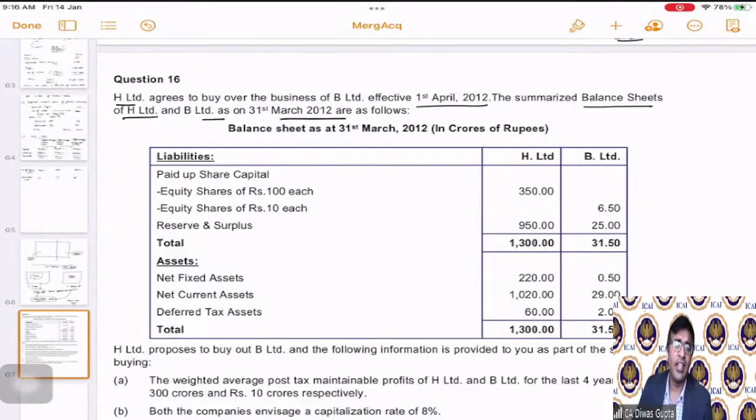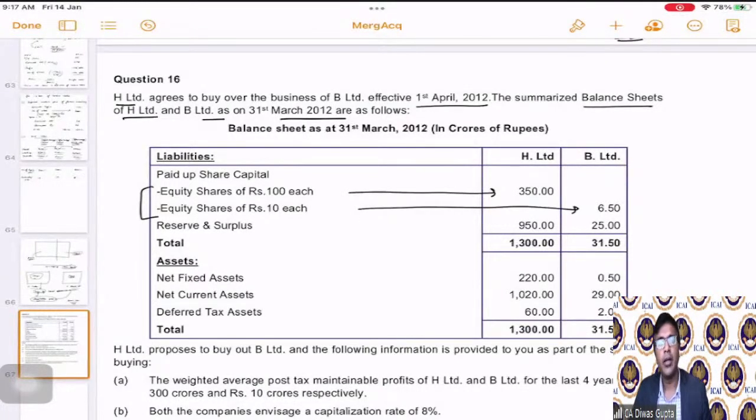That means very similar date, because whenever we talk about 31st March, that is always the close of business. Whenever we talk about 1st of April, that means it is the opening of the business, correct? So the same point of time, they have given us the balance sheets as well, in which they have given us the paid up share capital. Now if you observe here, there are two different kinds of paid up share capital. No, they're not two different kinds. For the different companies, it is different. It is 100 rupees each share and it is 10 rupees each share, correct? For B Limited, it is 10 rupees paid up share capital. For H Limited, it is 100 rupees paid up share capital.